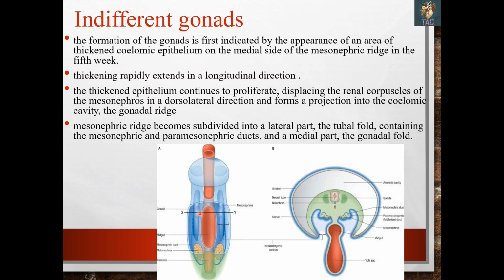So because of this gonadal ridge, when it is developing and it grows longitudinally and reaches up to the tip of the mesonephros, it divides the mesonephric ridge into two parts. The lateral part is called the tubal fold. It contains the mesonephric and paramesonephric ducts, and the medial part is called the gonadal ridge. So this darker area is the medial part, and behind this is the lateral part, which is the tubal fold, which contains both the mesonephric as well as the paramesonephric ducts.